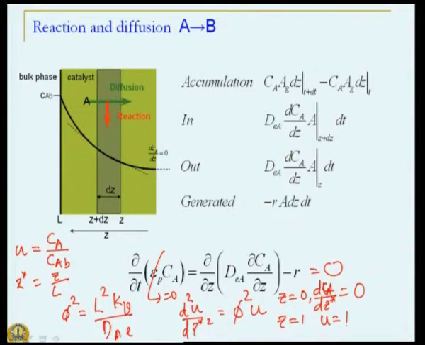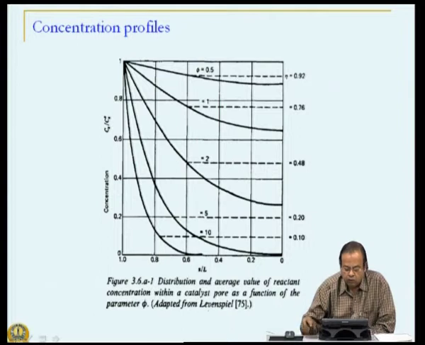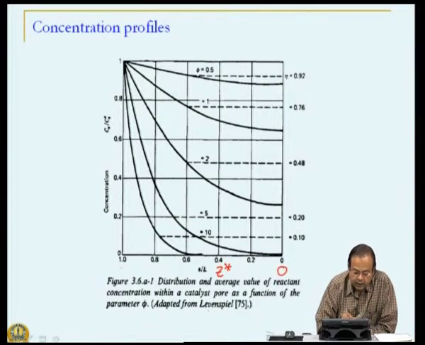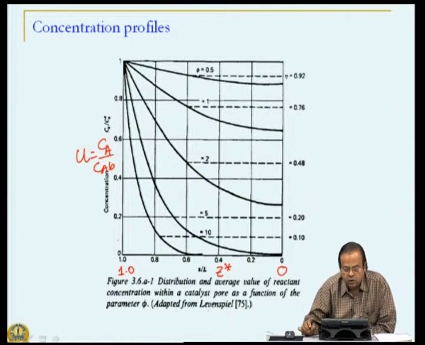So, you can use analytical methods to solve this equation, and you get a solution which looks something like this. What we are looking at here is our Z star being 0 here and 1 over here on the other side, and this is our concentration u, which is Ca by Cab, once again between 0 and 1.